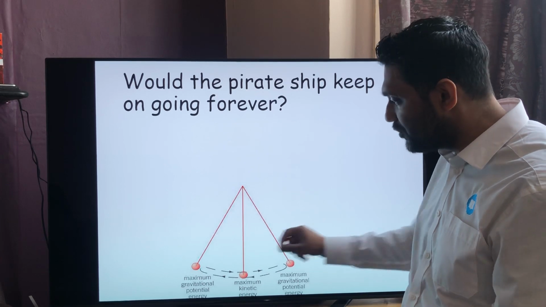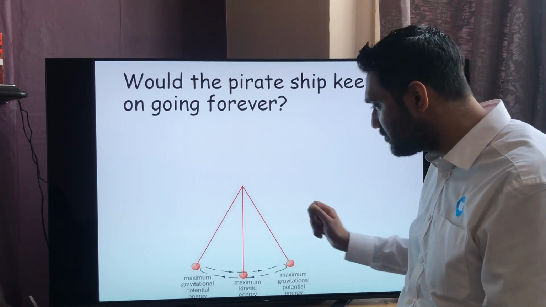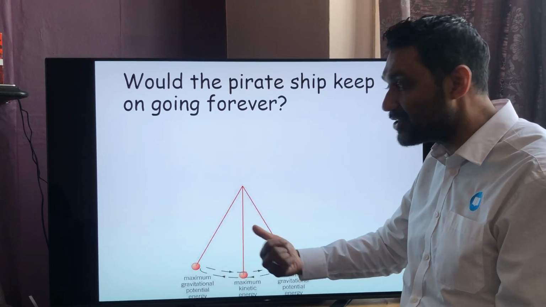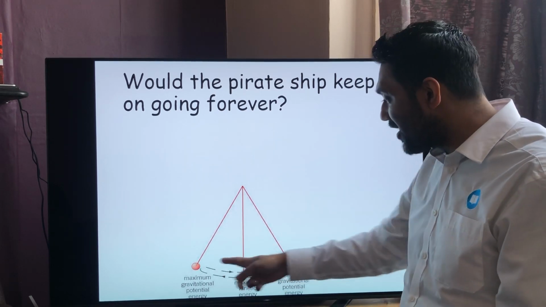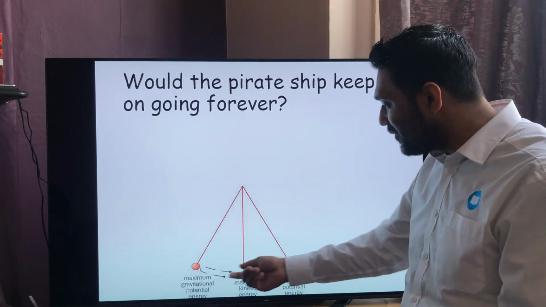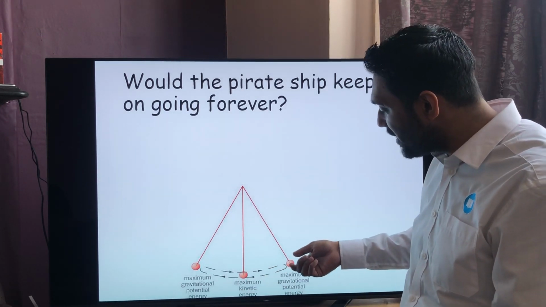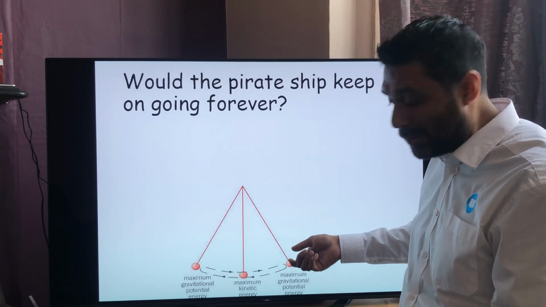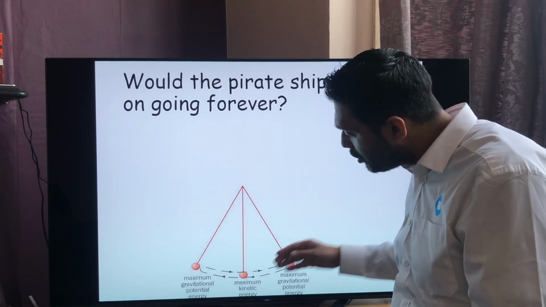Now unfortunately I'd usually annotate all over this and write the numbers so you can see it, but as I can't use my classroom at the moment because we have to all self-isolate, I can't write all over my TV. So what I would do is lift this up here. This would be 100 joules of gravitational potential energy. And as I let it go, the pendulum will start to swing.